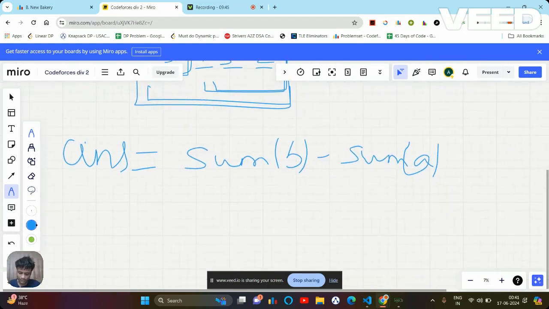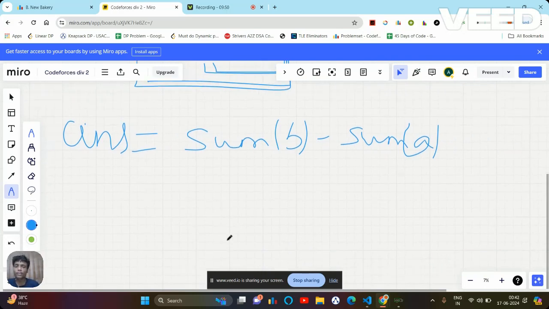From there, I'm going to get the sum from B. Till now it is clear. What is the max profit I can obtain from B?